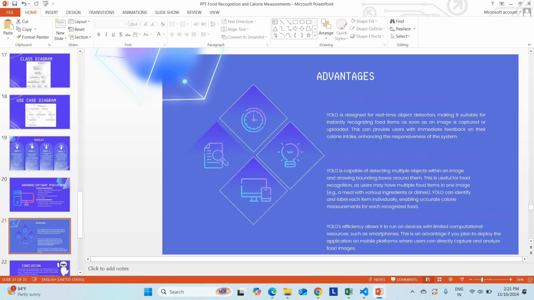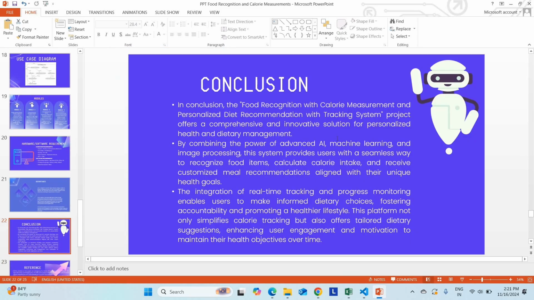As well as that, YOLO can run on a lower-end system itself. So a minimum of 4 GB is enough to run this project. You don't need a high-end graphics processor at all. Okay, so this is the conclusion of the project. In the conclusion, we have mentioned food recognition with calorie measurement and a personalized diet recommendation system. This is a completely AI-driven approach. We have used the real-time YOLO algorithm for implementation. Also, based on the nutritional goal, it will suggest the diet recommendation as well as diet tracking, which is very important for current standards.